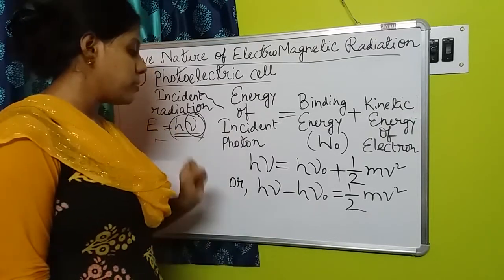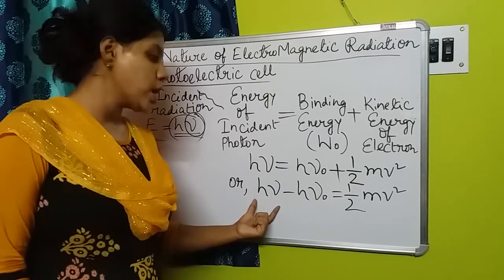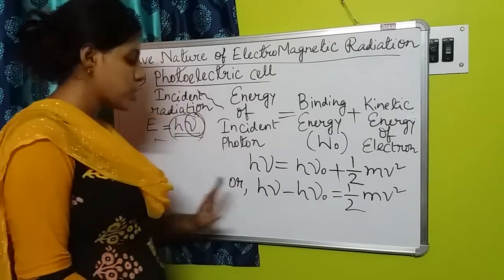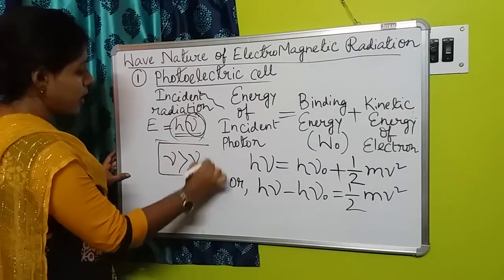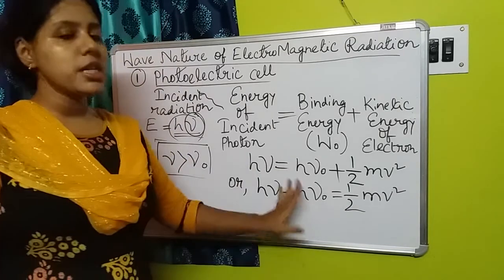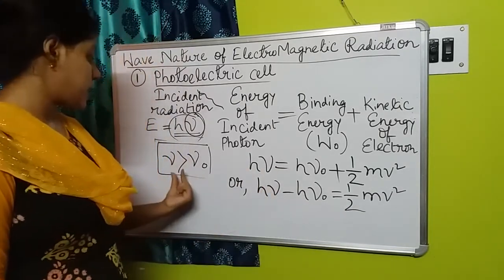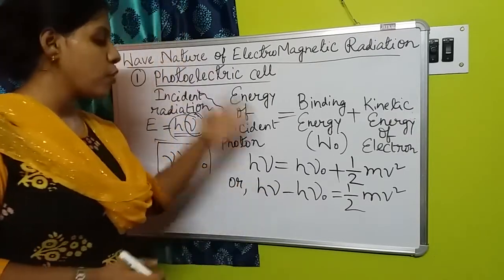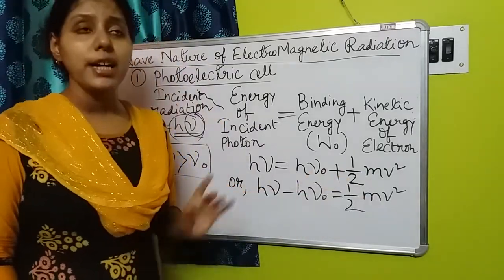So what does it mean? It means that the more the energy of the incident photon, the more the kinetic energy of the electron. Clear? So that means if nu is greater than nu 0, the resultant value of this subtraction will become greater. The more nu is greater than nu 0, the more the resultant value of this subtraction and the more the kinetic energy of the electron.